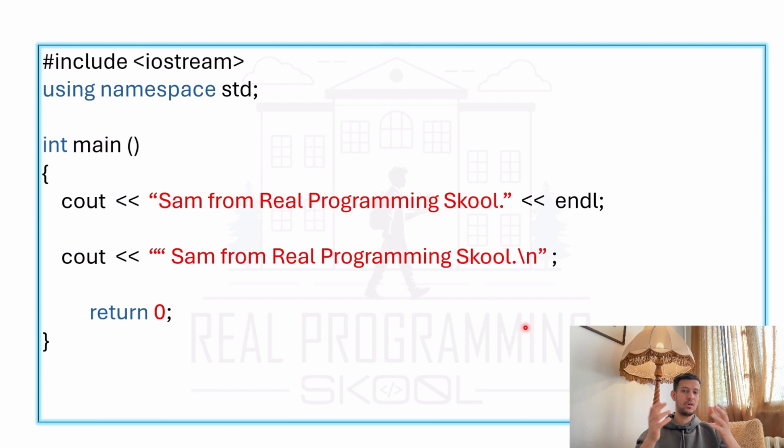Let's assume also that we together build an application, and this application contains 1,000 lines of code.